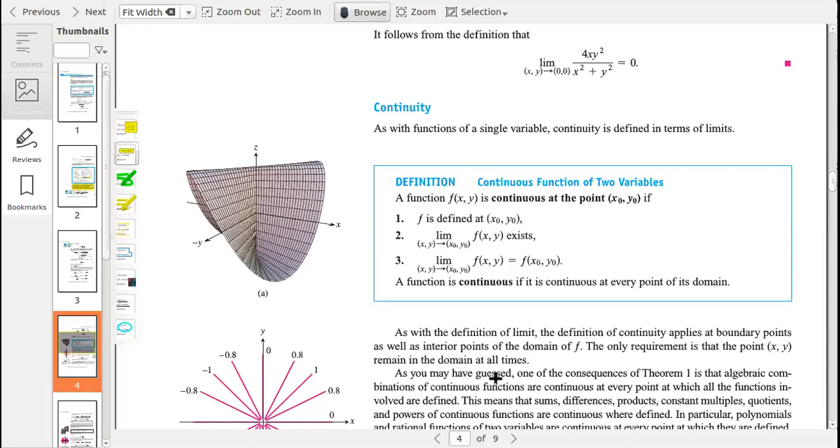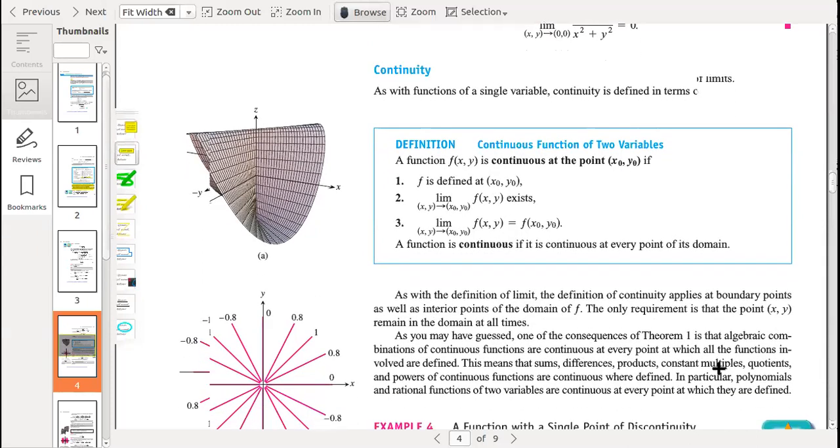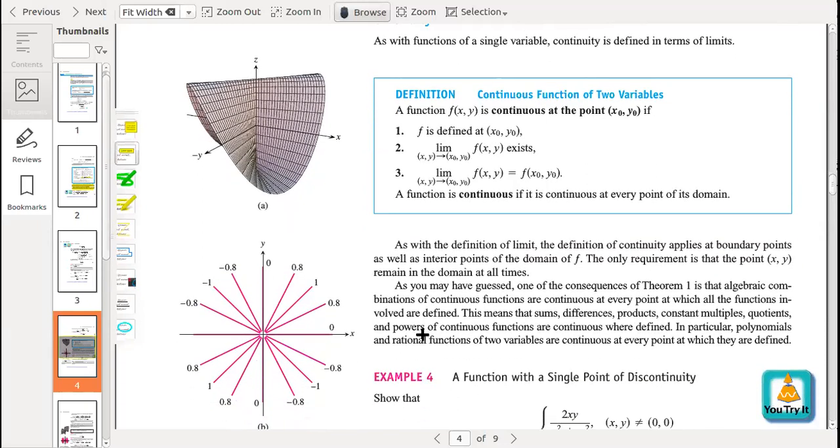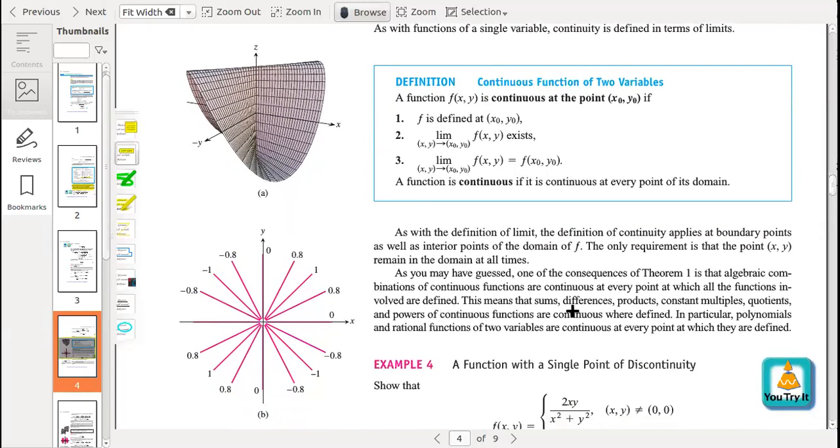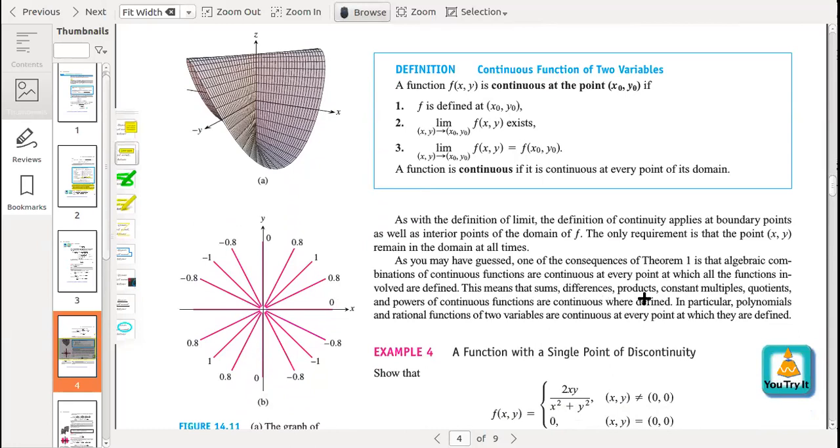As you may have guessed, one of the consequences of theorem 1 is that algebraic combinations of continuous functions are continuous at every point at which all the functions involved are defined.